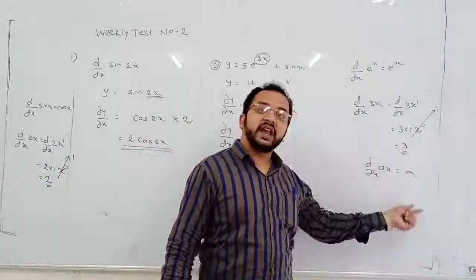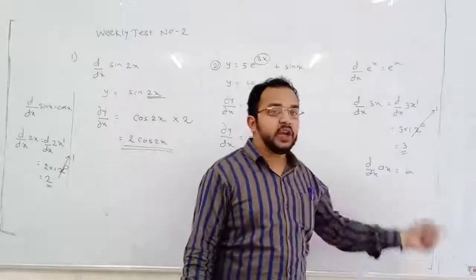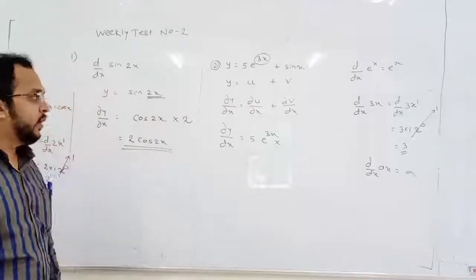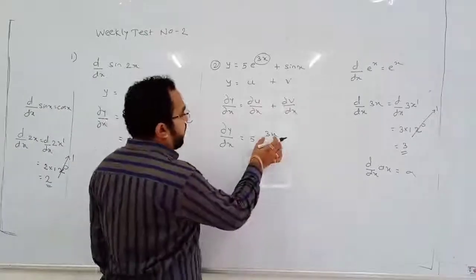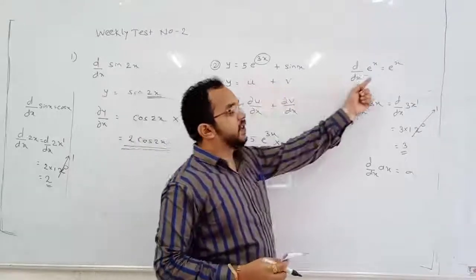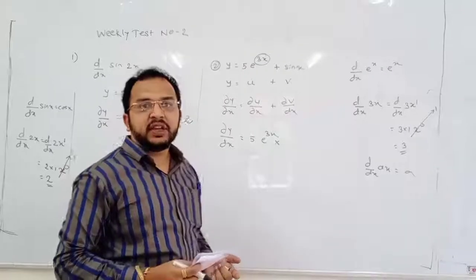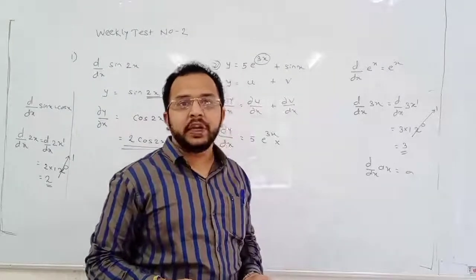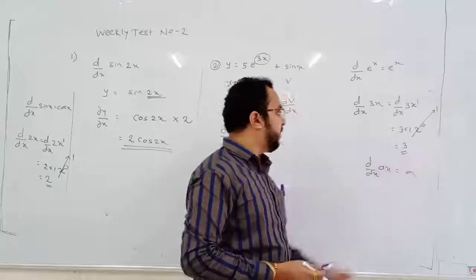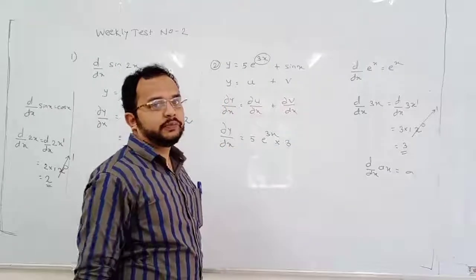So 8x, 11x, 25x. So the differentiation of a constant into x is the constant. Constant into x, its differentiation is the constant. So we need to differentiate this 3x as well. Why? Chain rule. Because e to the power something, the differentiation is e to the power something, but that something is not x. Something is other than x. So we need to differentiate it again. What is that something? 3x. So what is the differentiation of 3x? 3. So differentiate it into the product, and that is called chain rule.